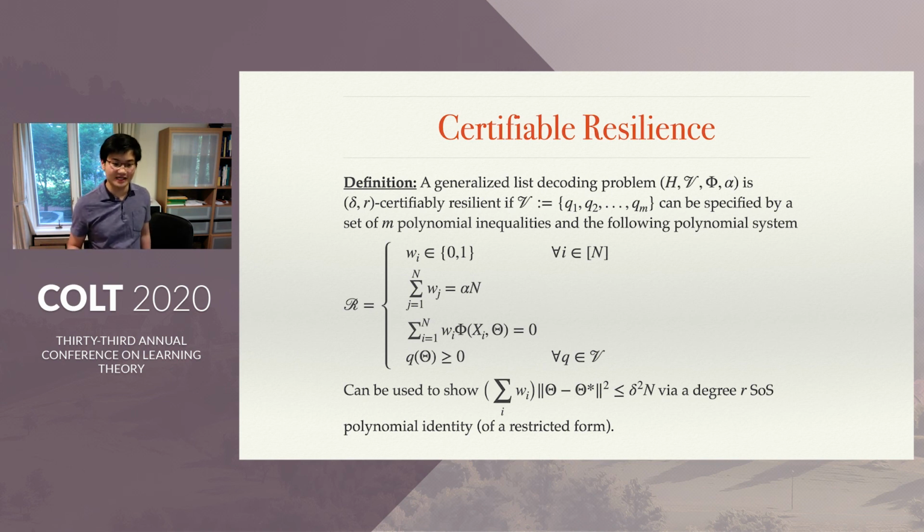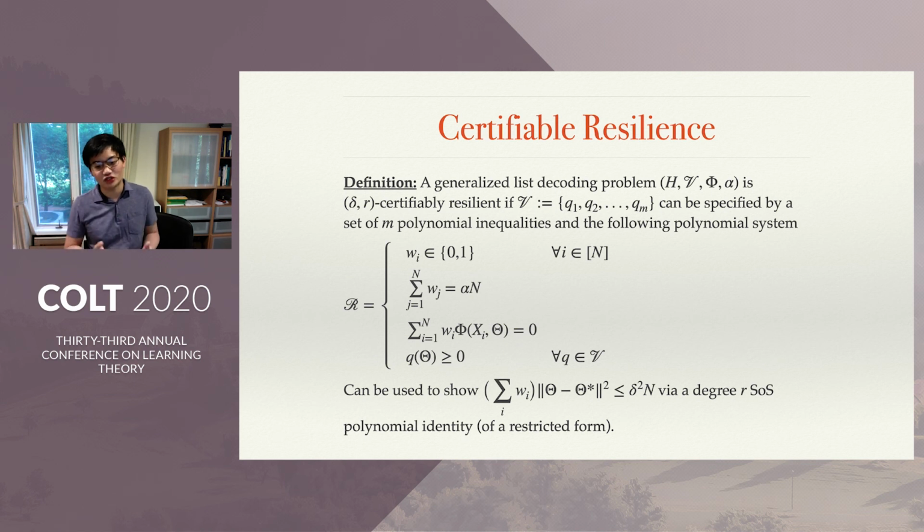And the last constraint is that theta has to be inside the parameter space V. So for subspace recovery, we choose phi to be the Frobenius norm. And the last constraint is just the projection matrix constraints, where you have to decompose pi into a sum of its orthonormal basis set.